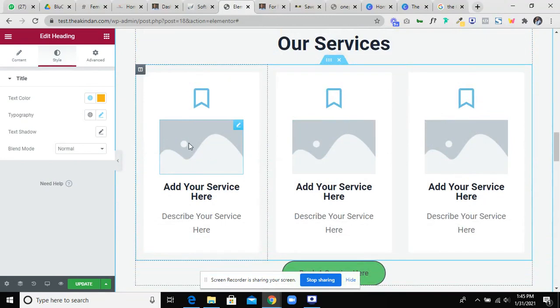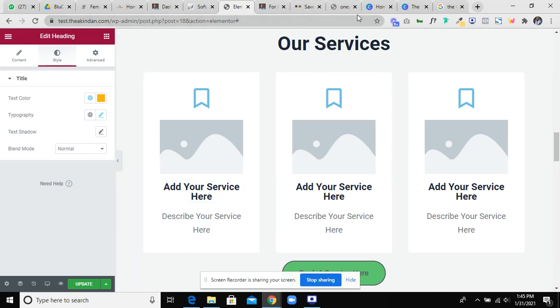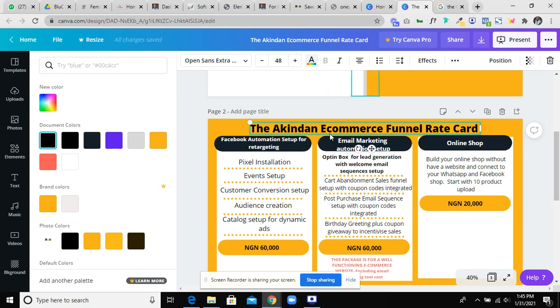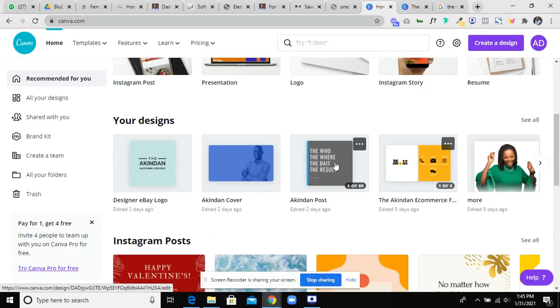So here I can add my services and add my pictures and add some little content over here. So I'm going to go back to my Canva. I have my pictures that I created here.